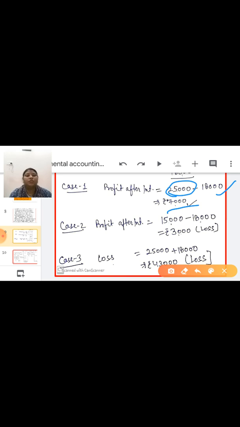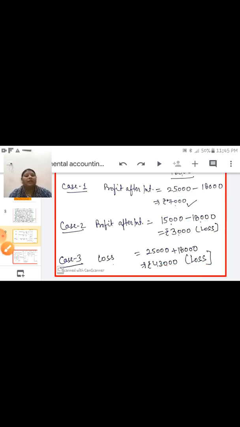Now in case 2, profit before interest is given as 15,000. Interest is 18,000. When you subtract, the answer will be negative, minus 3,000. It means it is a loss. A negative answer is a loss. If the answer is positive, it means profit.